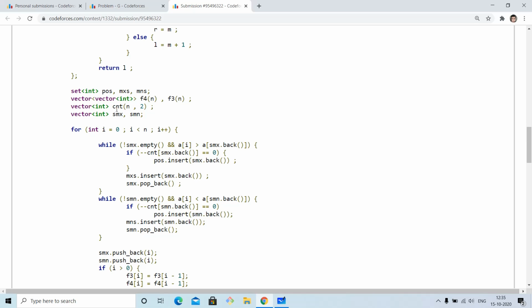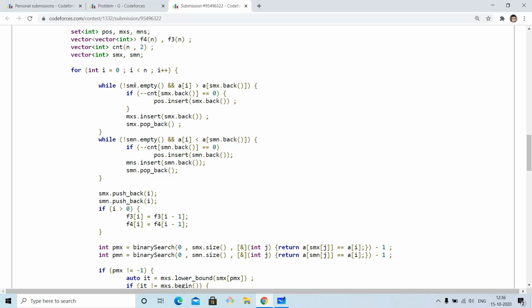And we will have a vector of count which will be initialized as 2, and we are going to reduce the count as we take the element into consideration. If there are two elements which are the beginning point of two subsequences, it means that the count corresponding to this will be 0. So that can be an eligible candidate to put in this set of integers, which is pos.